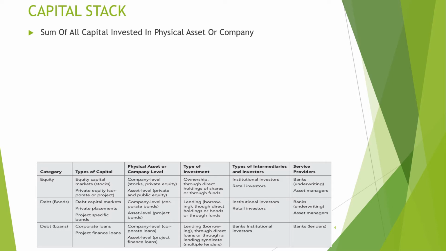For debt, which is bonds, the different types of capital are debt capital markets, private placement, and project-specific bonds. It could be at the company level, through corporate bonds, or at the asset level. This is a lending type of investment, that is, you are holding some bonds and you would be given some fixed amount every year or after the expiry of that bond. This could be through different intermediaries, institutional as well as retail investors. The service providers are still the same, banks as well as asset managers.